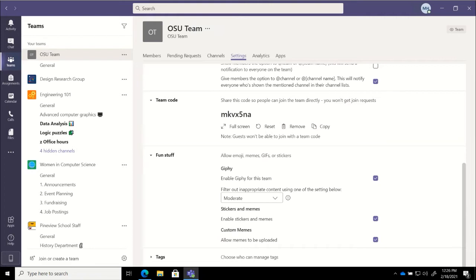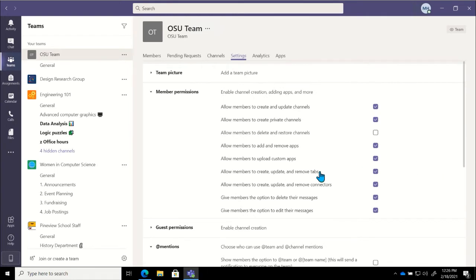So let's go ahead and talk a little bit about connectors for just a moment. So you've got this option here right around members being able to create, update, or remove connectors.